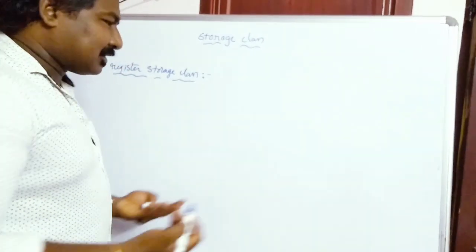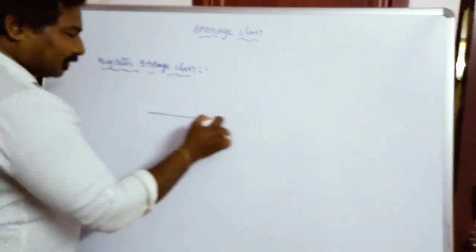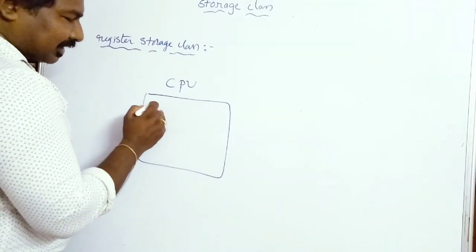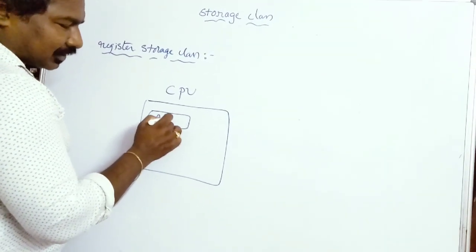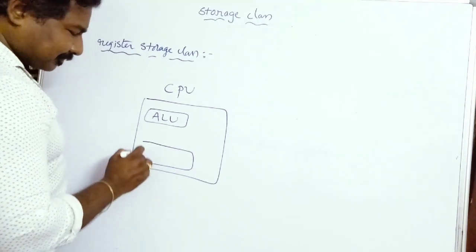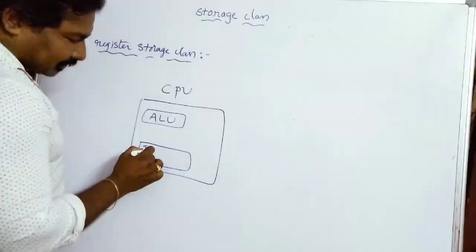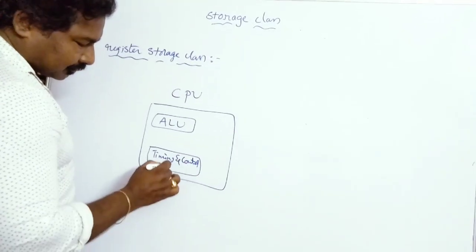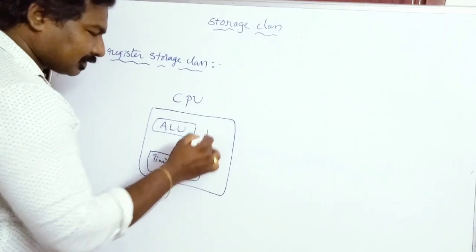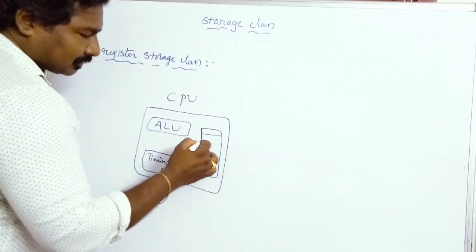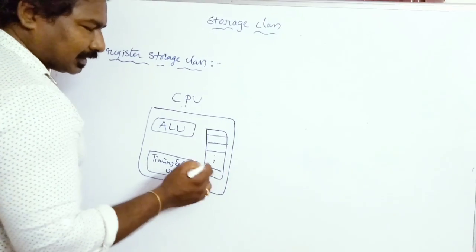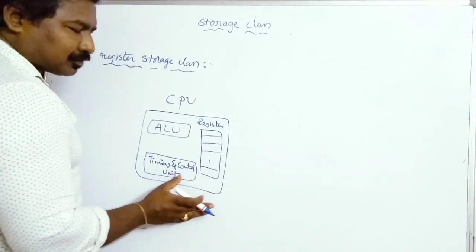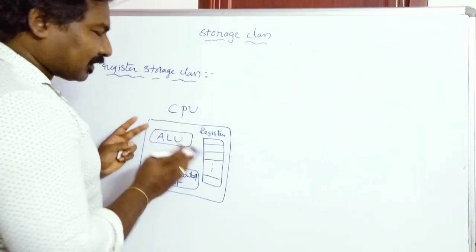So I'll just draw a small figure. If this is a CPU, here you have the ALU, the arithmetic logical unit, this is the timing and control unit, and these are called registers. Okay friends, this is a small figure where I want to show the contents of the CPU.